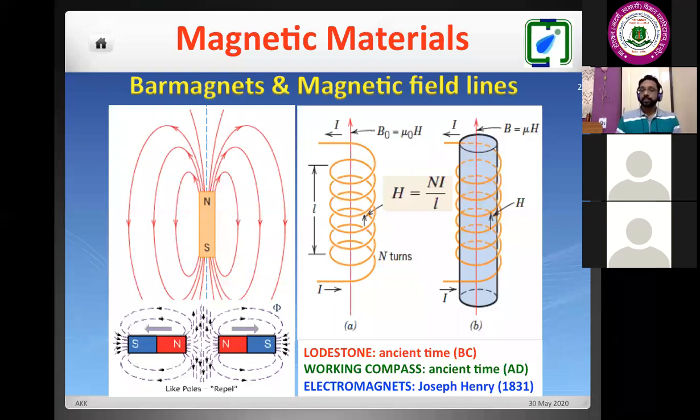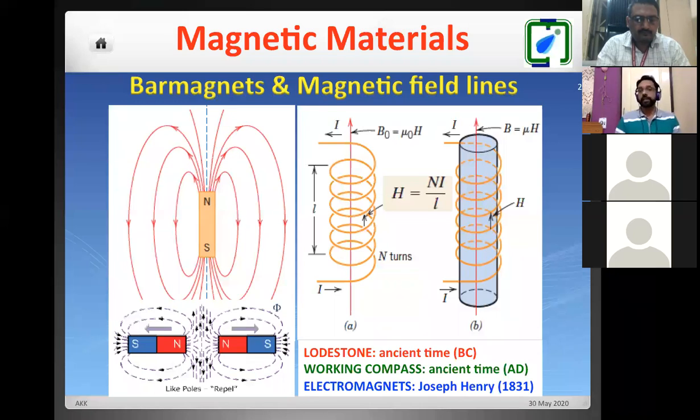Now, this bar magnet was available, and for navigation purposes, they used to use it without knowing the properties of these materials. In ancient times, they used it as a lodestone. The mariners used these materials for navigation.